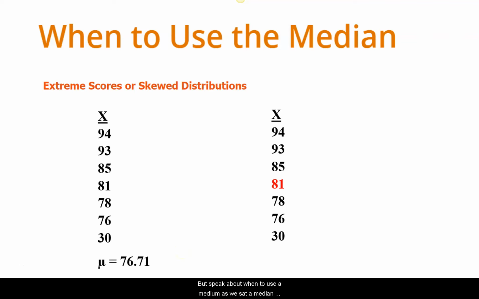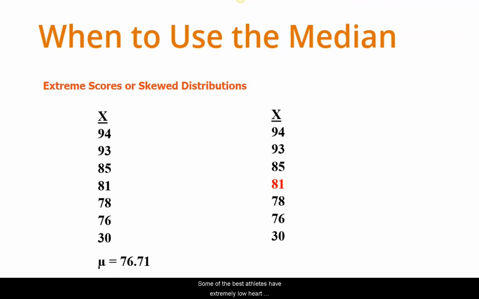Let's speak about when to use a median. As we said, a median is an exact bifurcating point. Let's take that distribution on the left, and let's say this might be heartbeats per minute for some sort of task, or just resting heart rate per minute. And the top person has 94 beats per minute, 93, 85, etc. And then you have somebody with 30.